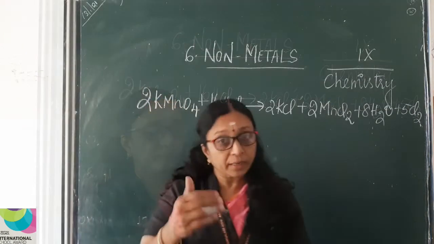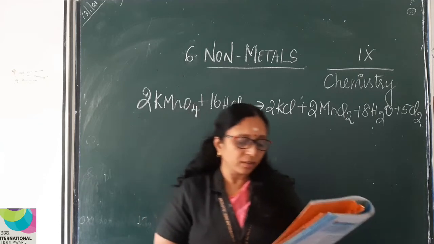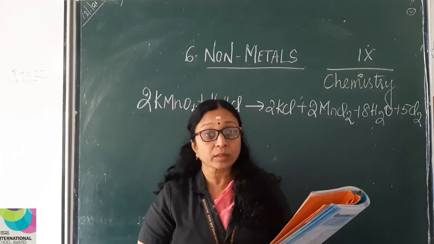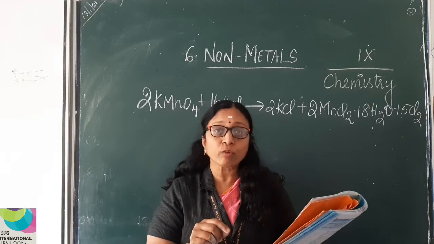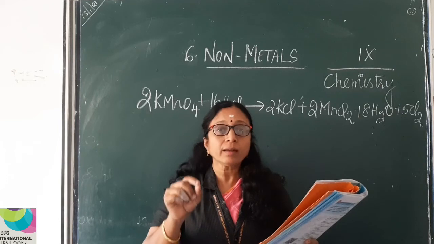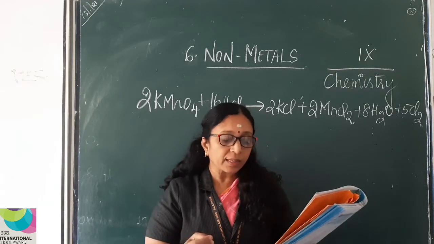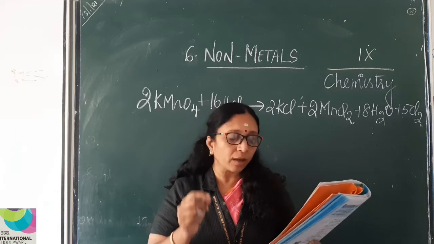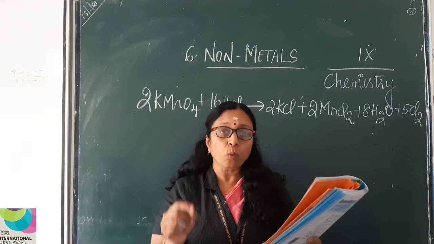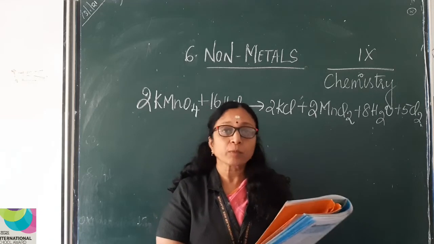Okay. So, beneath this chemical equation, there are some questions. We'll see to that. What are the reactants required for the preparation of chlorine? KMnO4 and HCl, that is potassium permanganate and hydrogen chloride. So what are the products? KCl, that is potassium chloride, MnCl2, manganese chloride, water H2O, and chlorine gas. So these are the products.